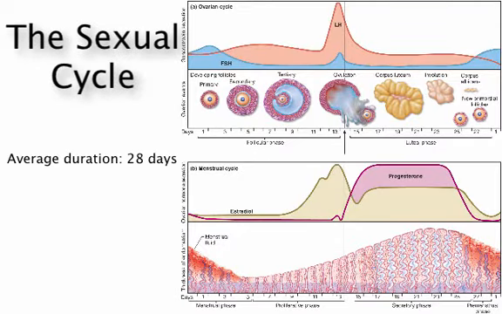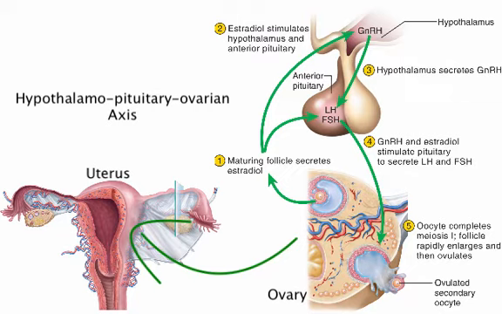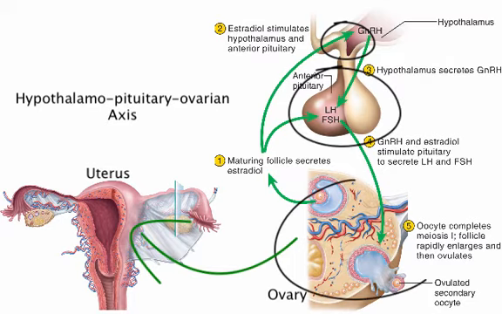The cycle averages 28 days in length, but commonly can vary from 20 days all the way to 45 days. It is regulated by the hypothalamo-pituitary-ovarian axis. This means hormones of the hypothalamus regulate the pituitary gland, pituitary hormones regulate the ovaries, and the ovaries, in turn, secrete hormones that regulate the uterus.